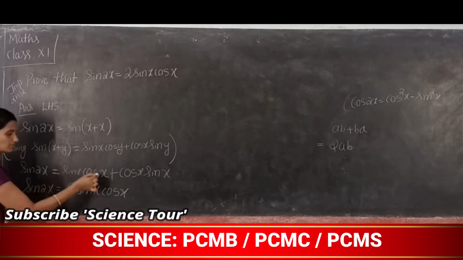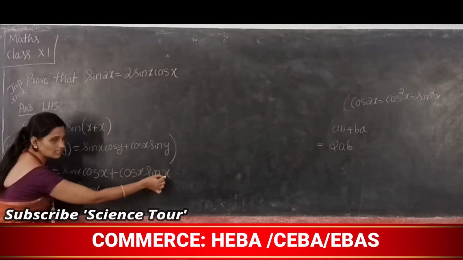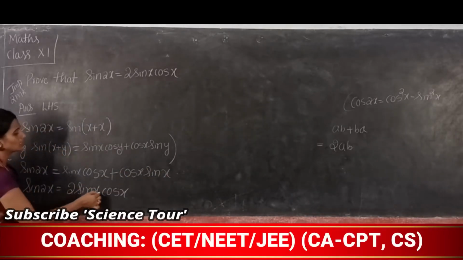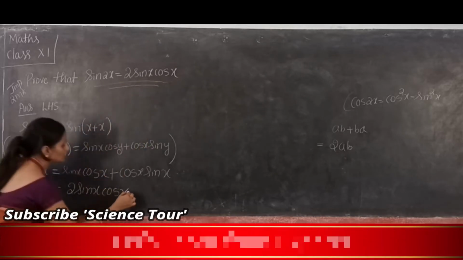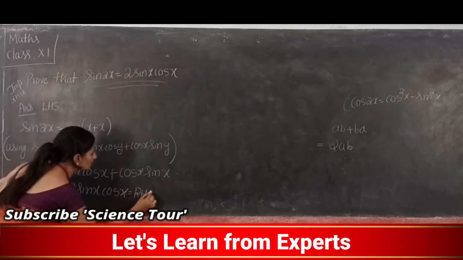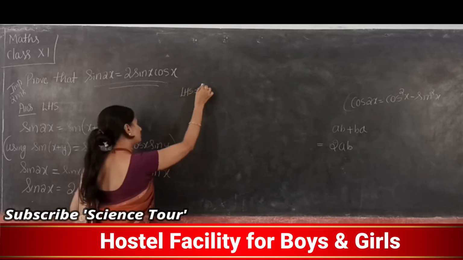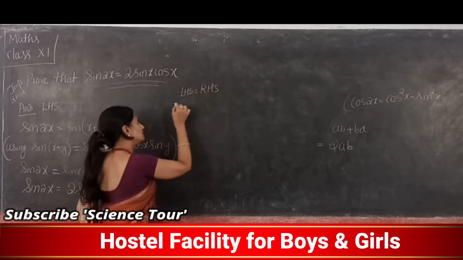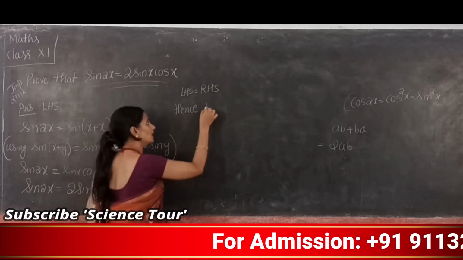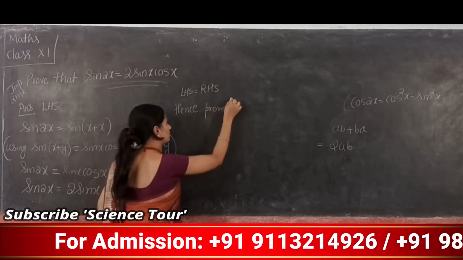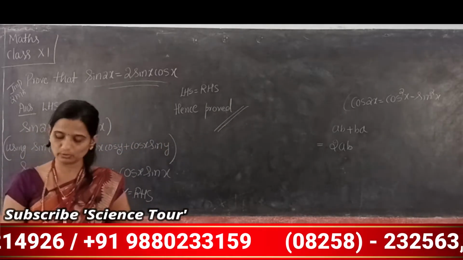Similarly, sin x into cos x plus cos x into sin x is 2 times sin x into cos x. Is this the answer? Yes, which is equal to the RHS side. Therefore LHS side is equal to RHS side, hence proved. So the formula and derivation are important for 2 marks.